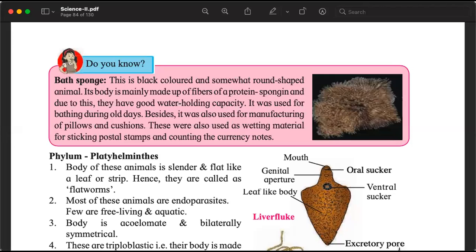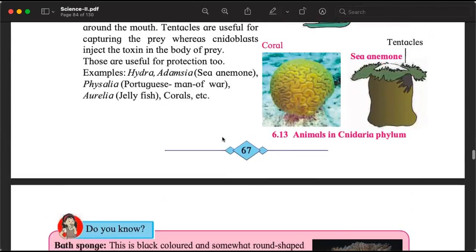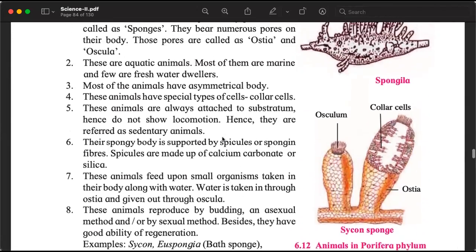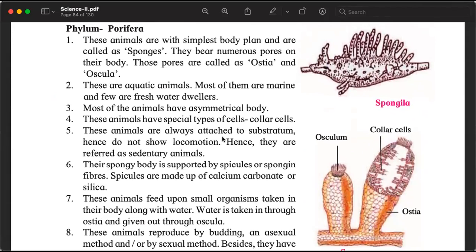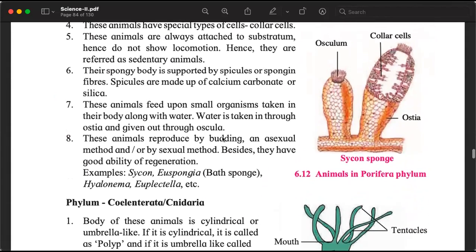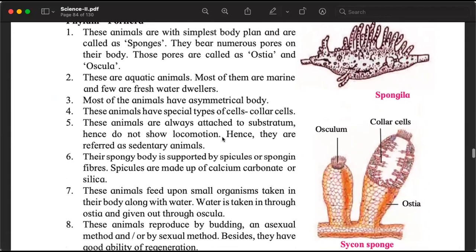But there is more information which is generic to the phylum this animal belongs to, and the phylum is Porifera. Right? There are 8 points here. So these are the 8 points that are required in addition to that specific information. And we don't need to write everything in full sentences, just the main points. Cells, they are sedentary. Collar cells, osculum, what do they eat? How do they reproduce? These are the things that we have to write.